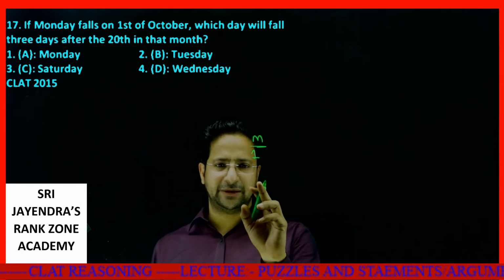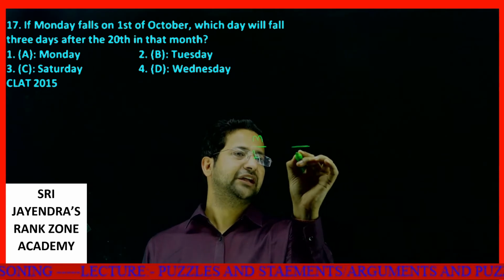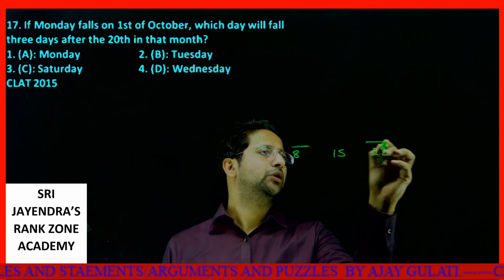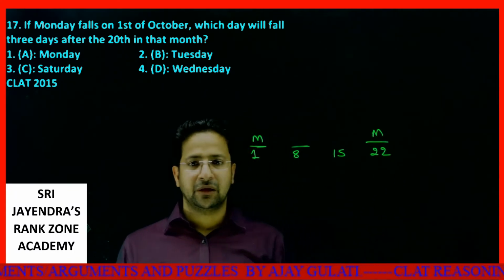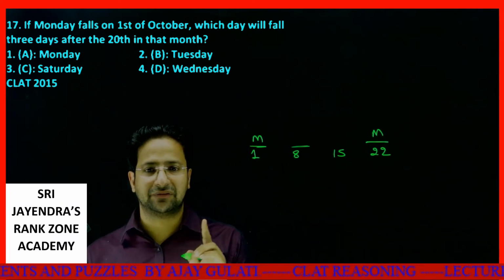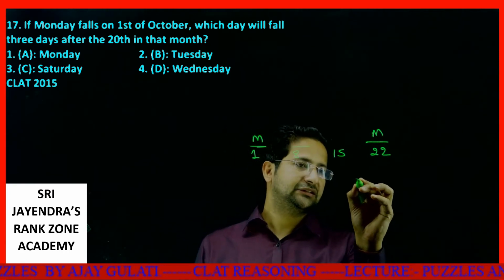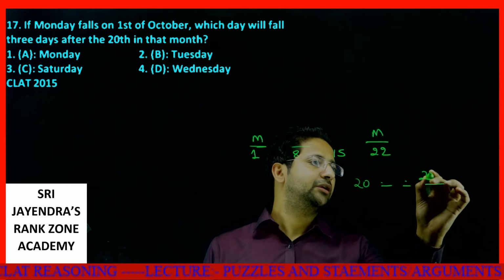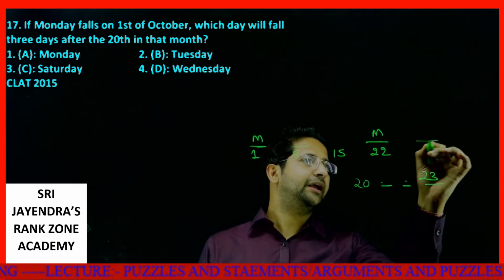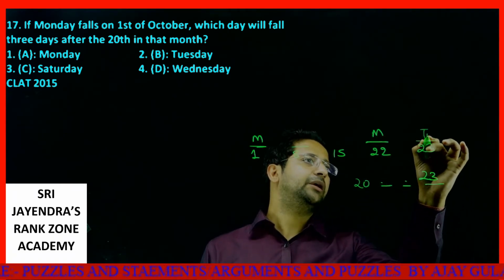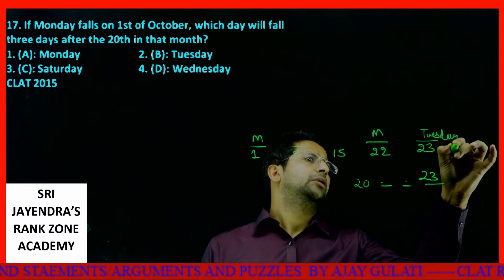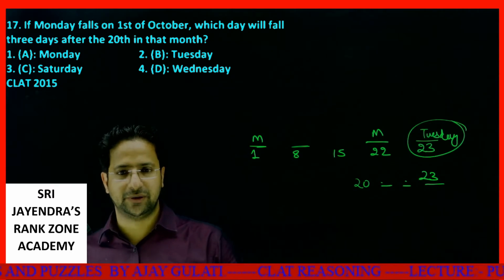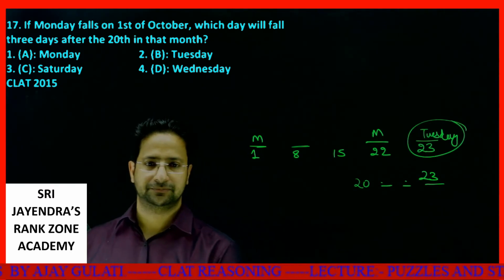See, first is Monday, then after first, 8th will be Monday, after 8th it will be 15th, after 15th it will be 22. 22 will be Monday. We are being asked 3 days after the 20th in that month. This is 20th. 3 days after: 1, 2, 3. 21, 22, 23. So if 22 is Monday, then 23 will be Tuesday. Easily done, all my dear students. It makes sense, and you must have understood this. Okay, let's move to the next one.